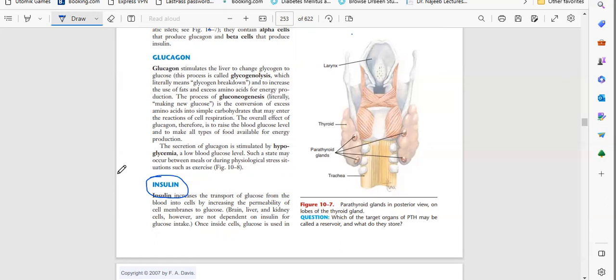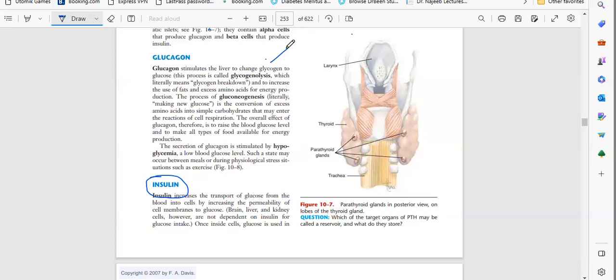Glucagon will convert glycogen into glucose. Whatever extra energy is stored in the cells or in the liver, it will convert into glucose. The stored form of energy is known as glycogen. Glycogen is the stored form of carbohydrates, and it will convert into glucose.